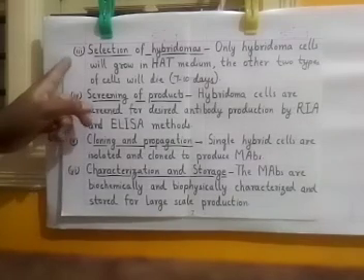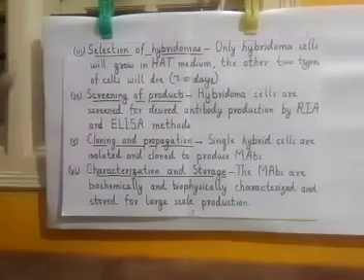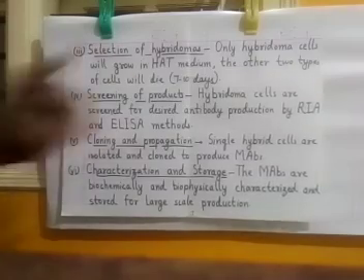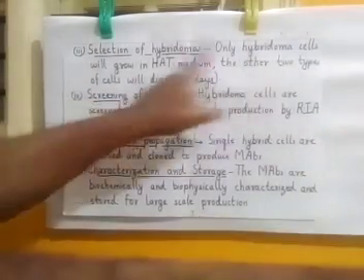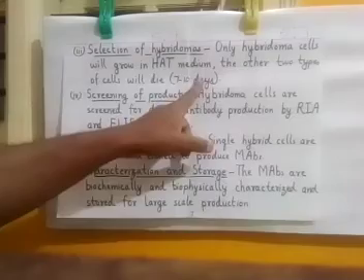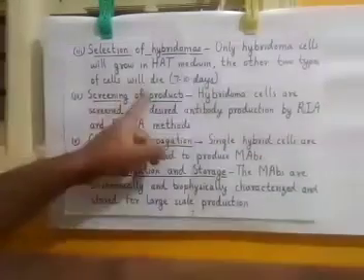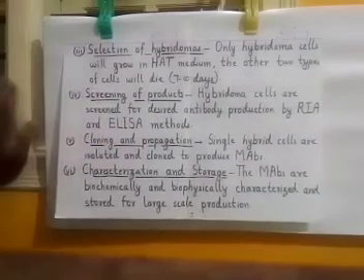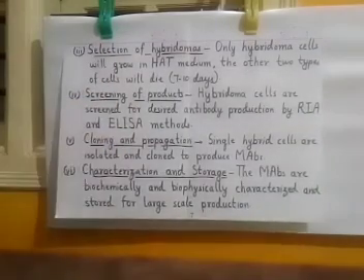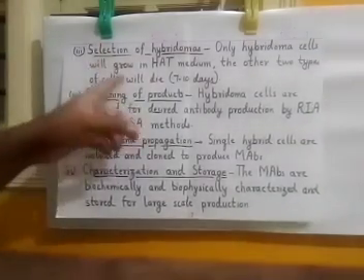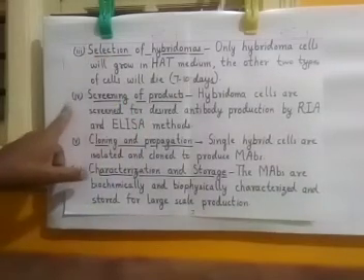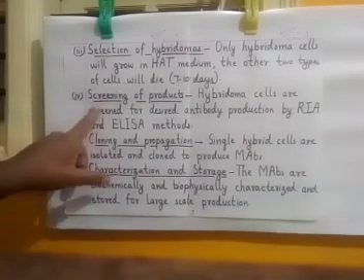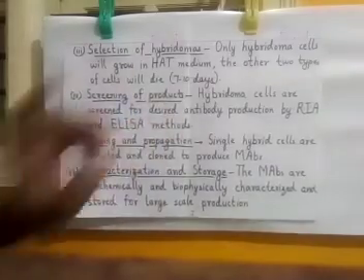So, the third step, selection of hybridomas. Now we have to select the hybridomas. Only hybridoma cells will grow in HAT medium. The other 2 types of cells will die. This will be seen after 7 to 10 days. Once only the hybridoma cells remain in the HAT medium, we have to separate those cells and screen for the products.